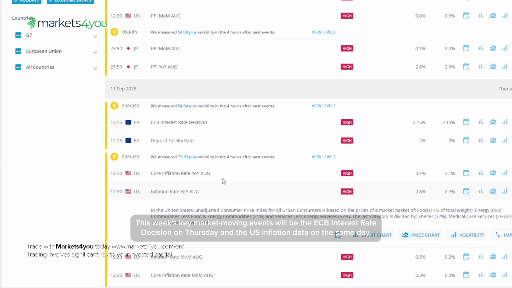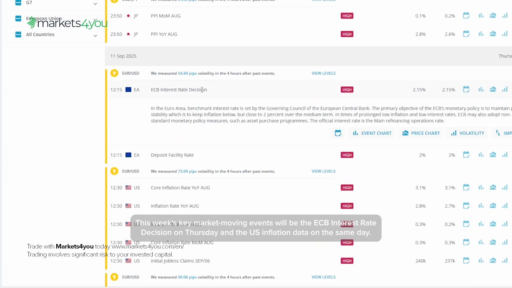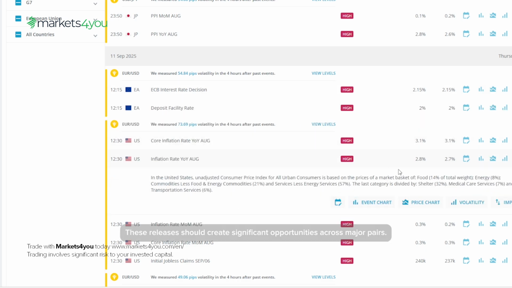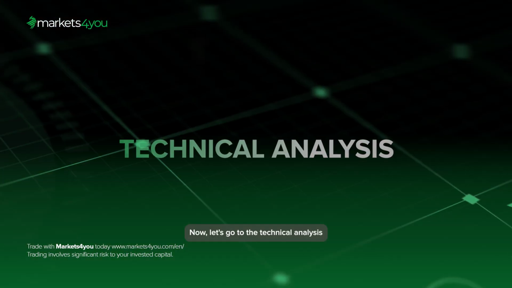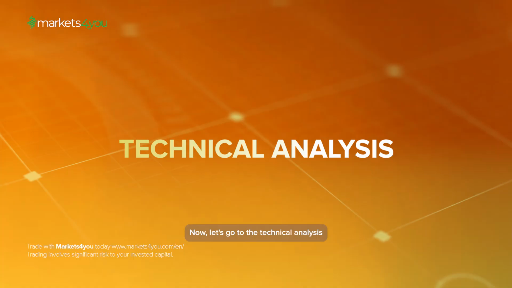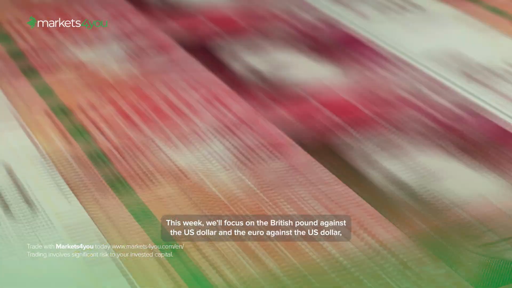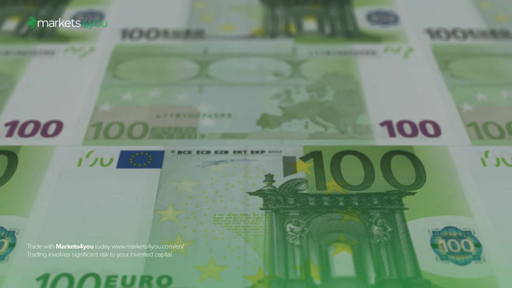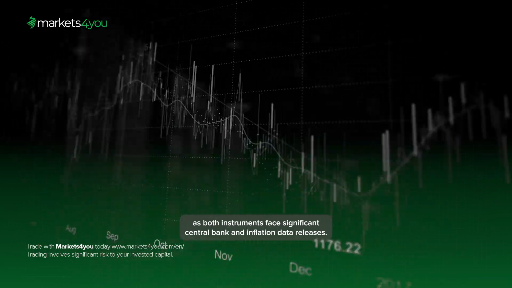This week's key market-moving events will be the ECB interest rate decision on Thursday and the US inflation data on the same day. These releases should create significant opportunities across major pairs. Now, let's go to the technical analysis. This week, we'll focus on the British pound against the US dollar and the euro against the US dollar, as both instruments face significant central bank and inflation data releases.